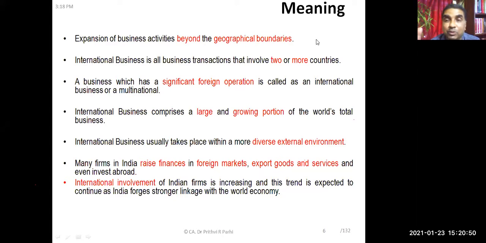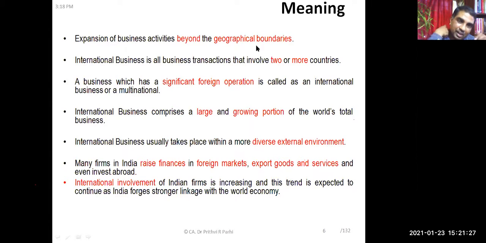So in your day-to-day life also, you can find many products which might have come from the international market. It might have been produced in some other country, marketed in one country, and assembled in some other country. So business activities have expanded beyond geographical boundaries. The expansion of business activities beyond the geographical boundary of a country can be referred to as international business.